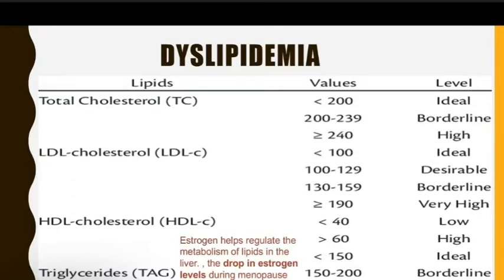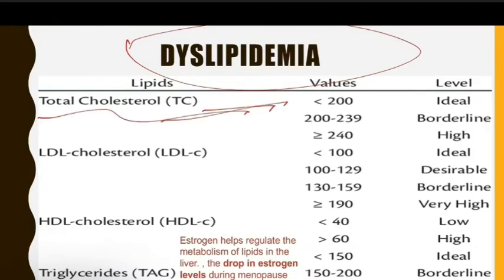Now, as you can see here, with dyslipidemia, it depends on the cholesterol in the blood vessel, on the LDL, the HDL, and triglycerides. The more HDL you have, the better for your health.